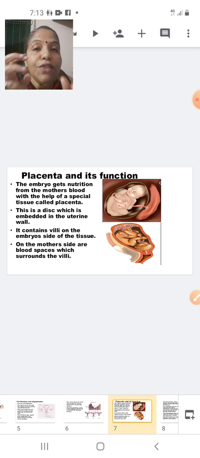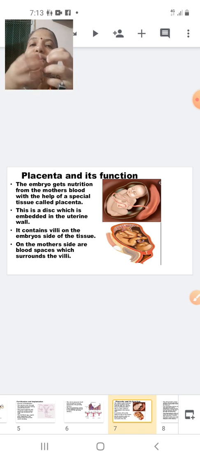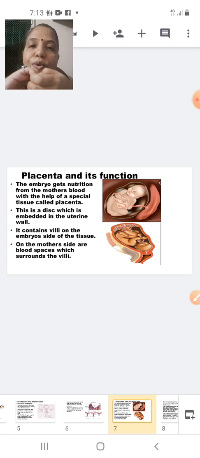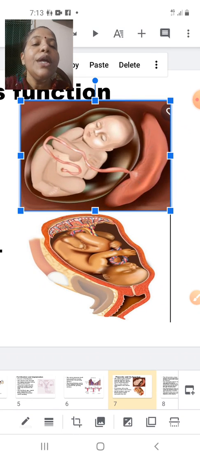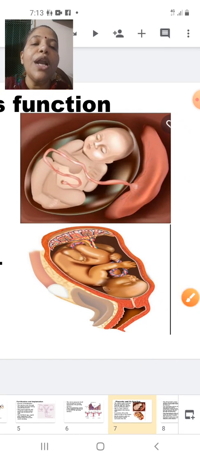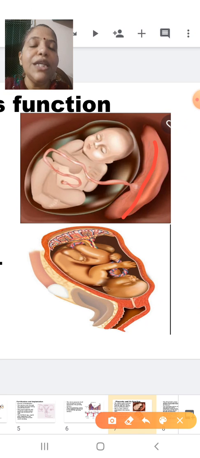Now after implantation, a part of the uterus will become a nourishing tissue. When I say part of the uterus, that part will be some part of the uterus and some part of the fetus. Both of them are going to come together to form a disc-shaped structure. This disc-shaped structure is called the placenta. Can you see the placenta here? Can you see the disc-shaped structure?